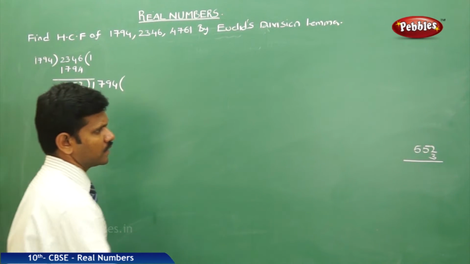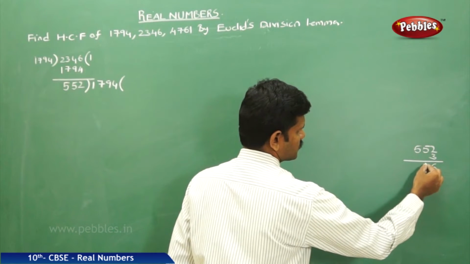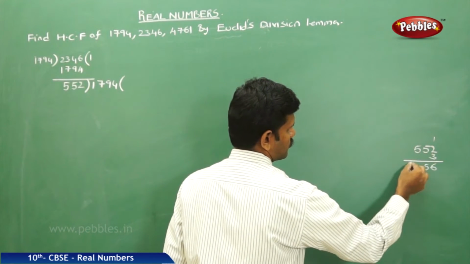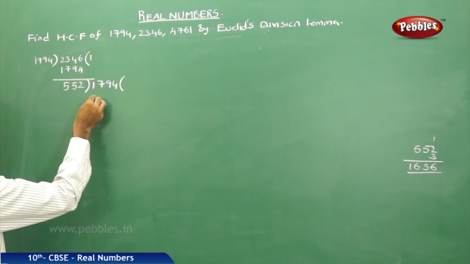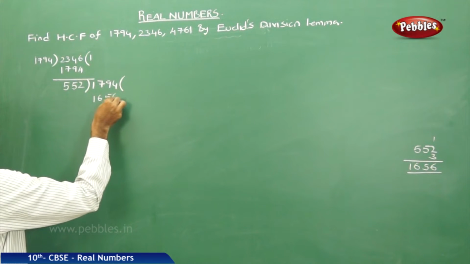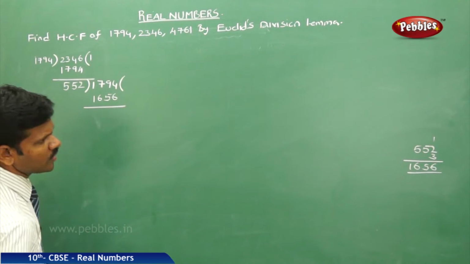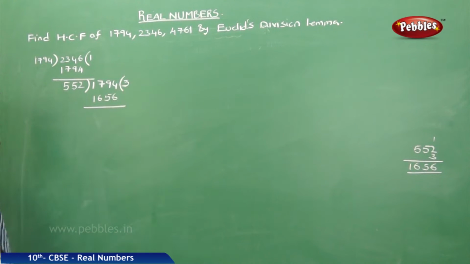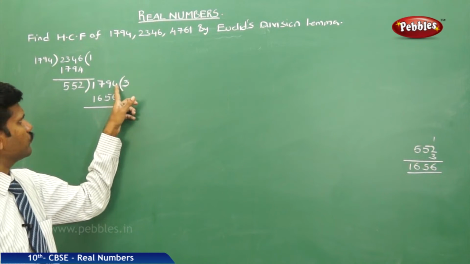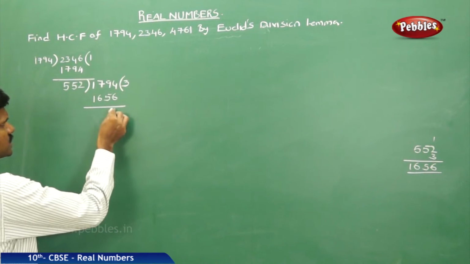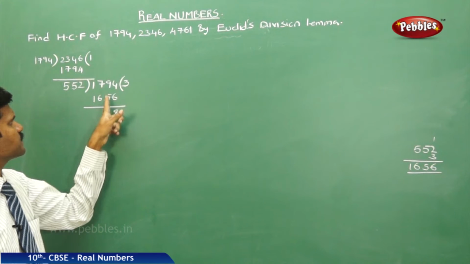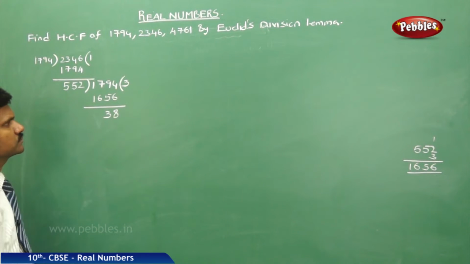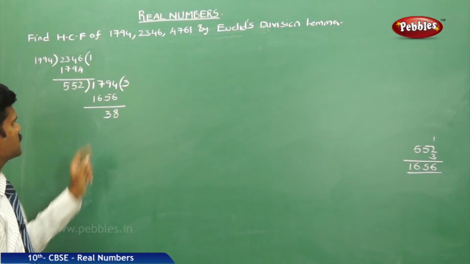So 3 times: 1656. Next, 14 minus 6 is 8. Here 1 borrowed, 8 left. 8 minus 5 is 3. 7 minus 6 is 1.